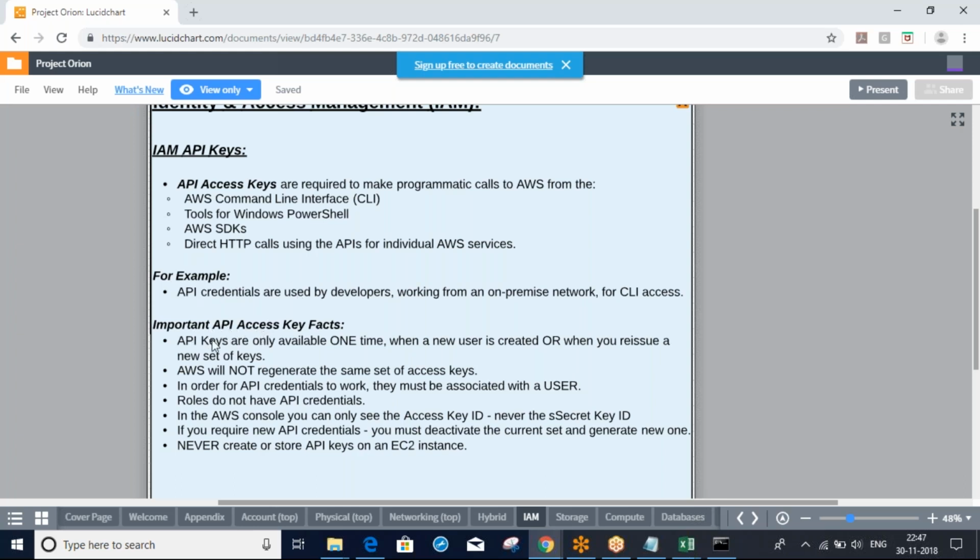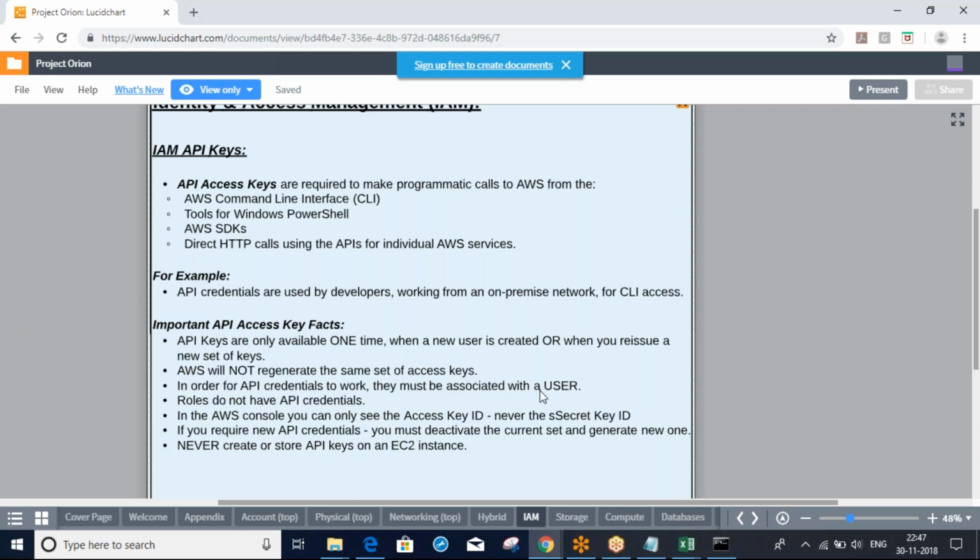Important facts: API keys are only available one time, when a new user is created or when you reissue a new set of keys. Already we saw this. AWS will not regenerate the same set of access keys. Randomly it will change. In order for API credentials to work, they must be associated with a user.